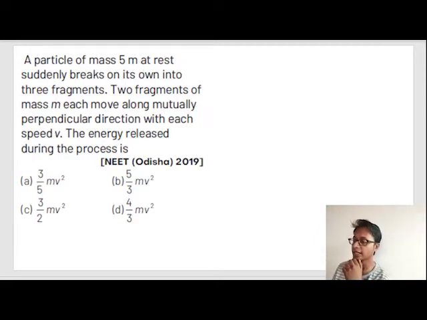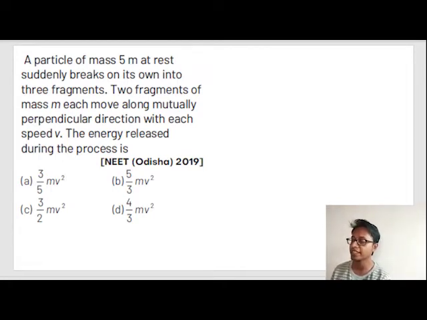So let's read the next question. A particle of mass 5m at rest suddenly breaks on its own into 3 fragments. 2 fragments of mass m each move along mutually perpendicular directions with each speed v.